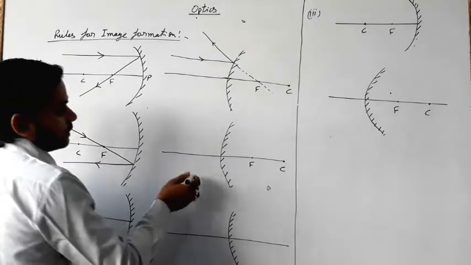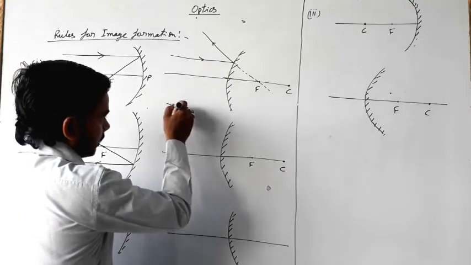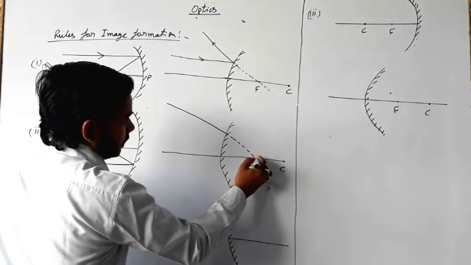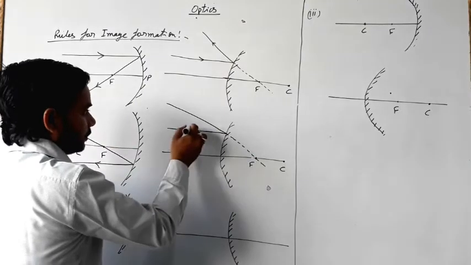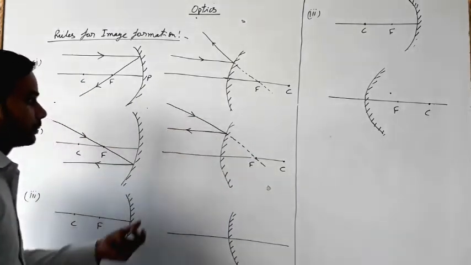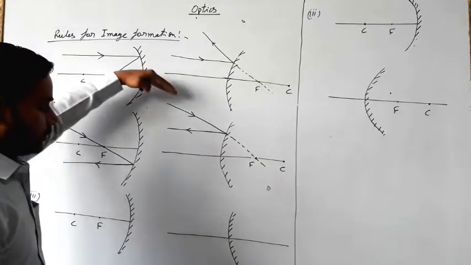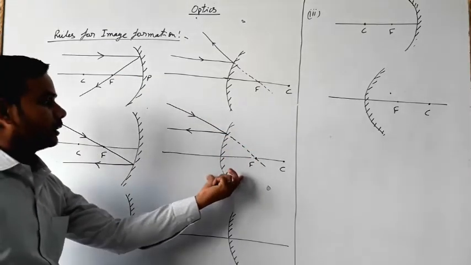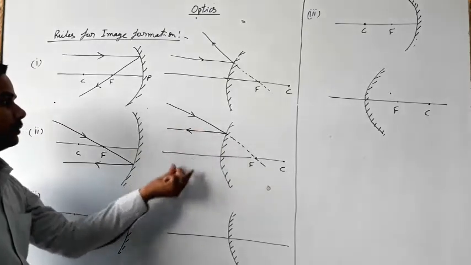Now if the light is coming towards the principal focus, then it becomes parallel to the principal axis after reflection. Likewise, if a light ray is coming towards the principal focus for a convex mirror, then it becomes parallel to the principal axis.